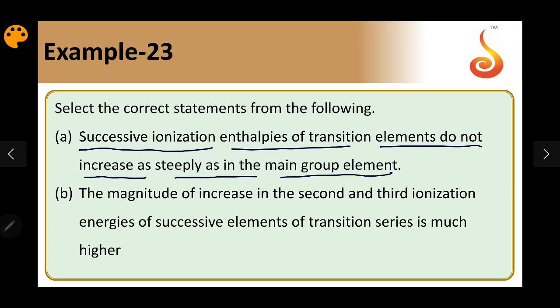Then the magnitude increases in the second and third ionization energy. The difference between the second IE and third IE will be relatively higher, because second IE means all S electrons are removed. So the nuclear charge is more and the electrons are removed from the D subshell. So the most common oxidation number of transition metals is +2. From +2 to +3, there is a bigger difference in ionization energy because the S orbital is being completely removed.